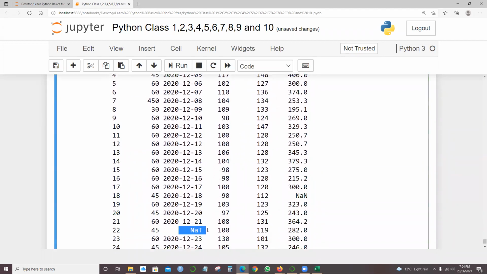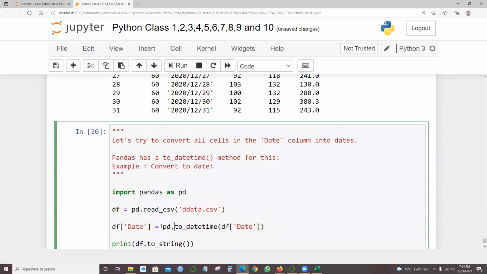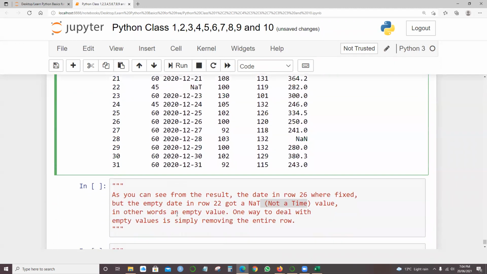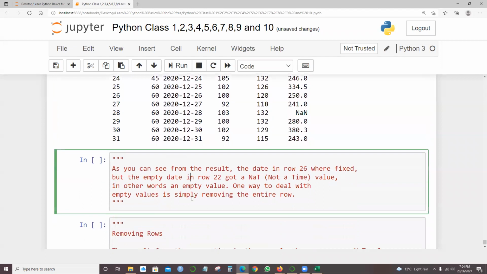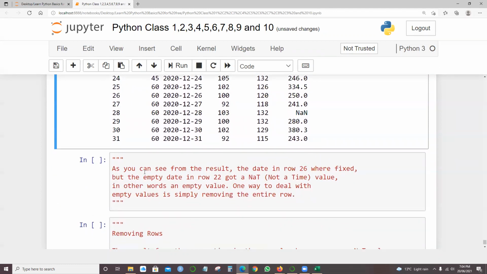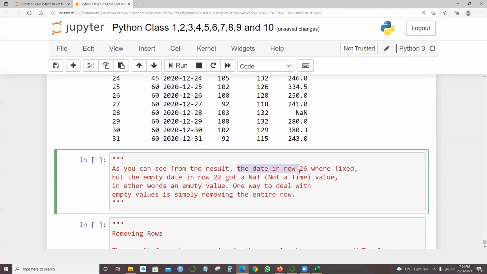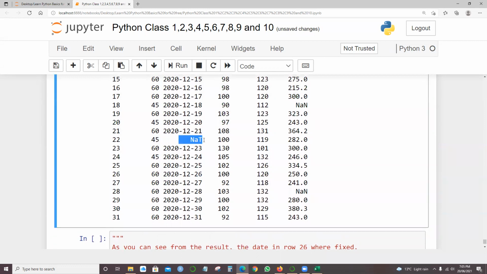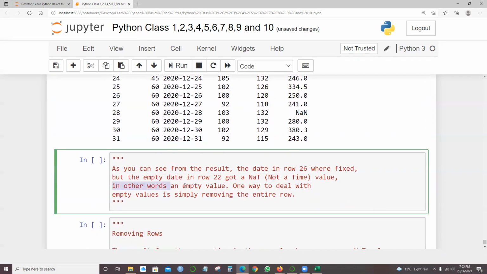But handling the null, it can't do in this case. When I say pd.toDate, it can't handle the nulls. It can only convert into a proper date format. So one more thing: how to handle this NaT, or null, right? As you can see from the results, the date in row 26 was fixed. But the empty data in row 22 got NaT, not a time, right? NaT means not a time. It's not in the time format. So not a time value, in other words, an empty value.